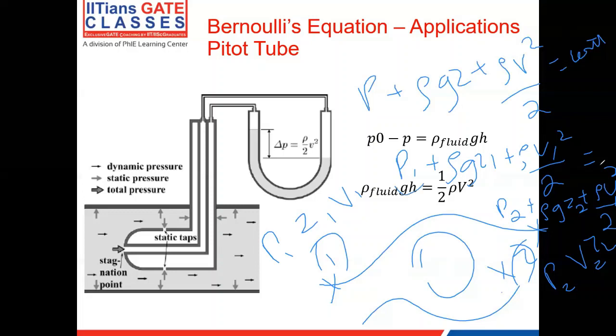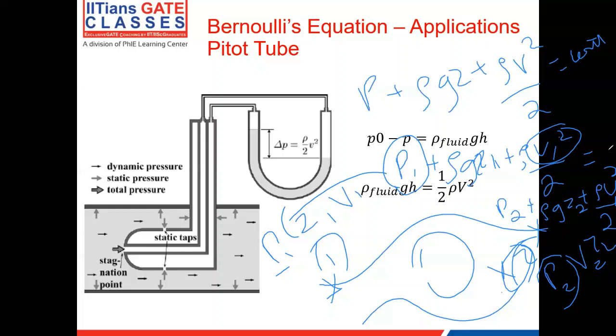Now, P1 is the static pressure at point 1, V1 is the velocity at point 1, P2 is the static pressure at point 2, V2 is the velocity at point 2. So this is basically the application of Bernoulli. If I have the pressure and velocity at point 1, and a pressure at point 2, I can easily find the velocity at point 2, assuming that I have Z2. So it's just finding an unknown from all the other knowns kind of a problem.